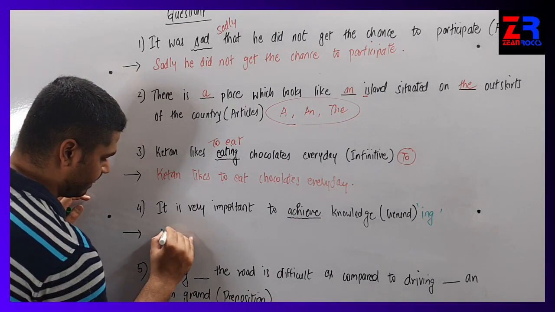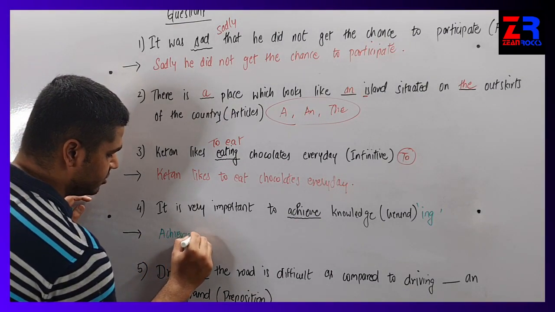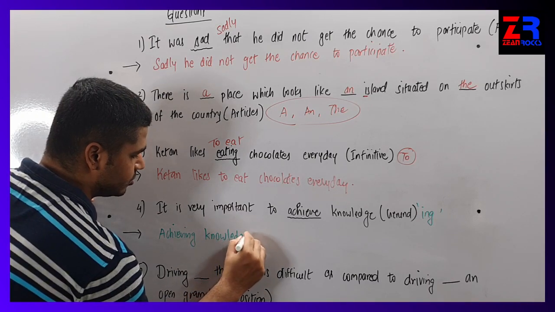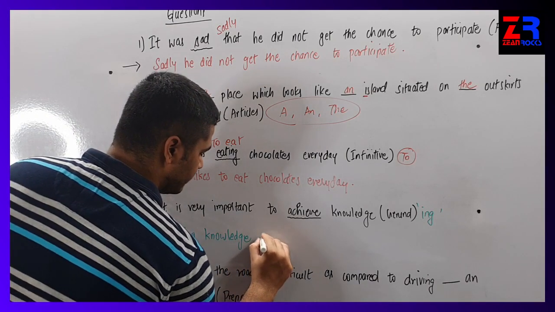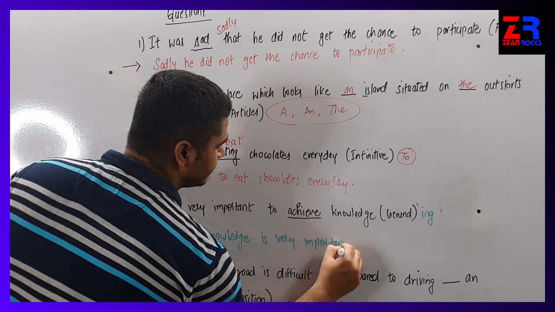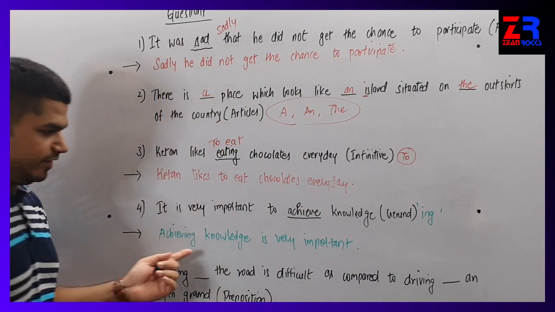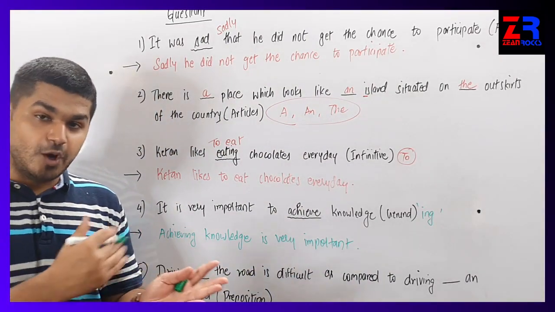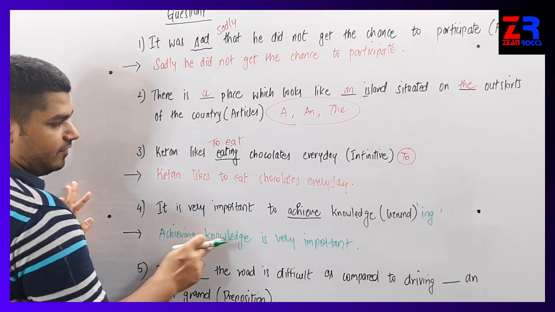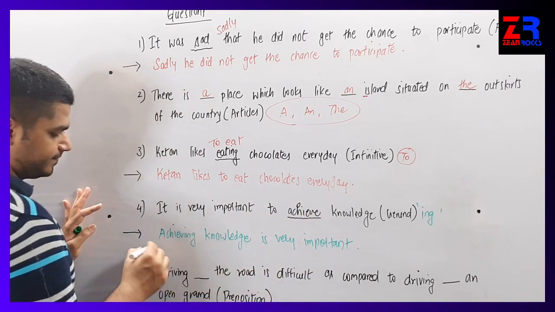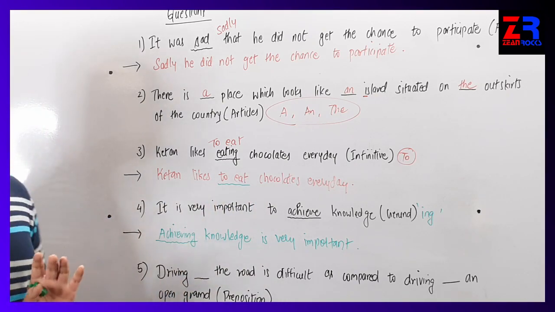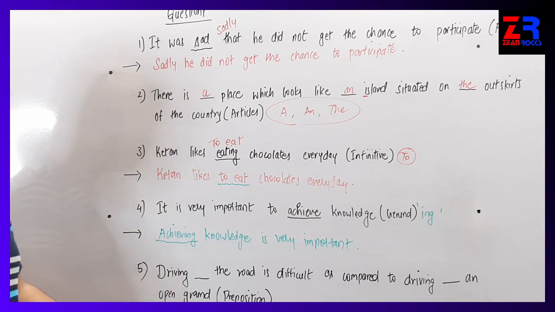So, achieving knowledge is very important. I have changed the form of the sentence, but I have not changed the meaning of the sentence. So the answer is: achieving knowledge is very important. I just underlined achieve here, and in the previous one I underlined to eat.